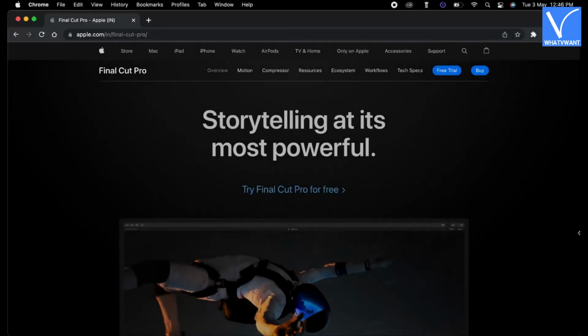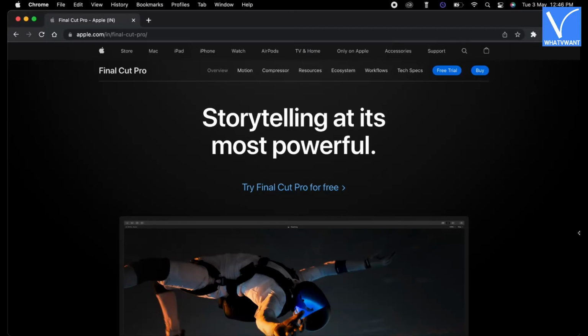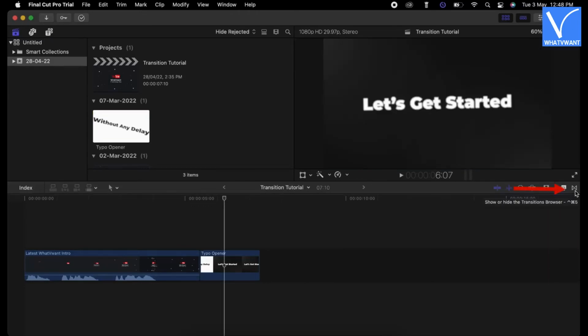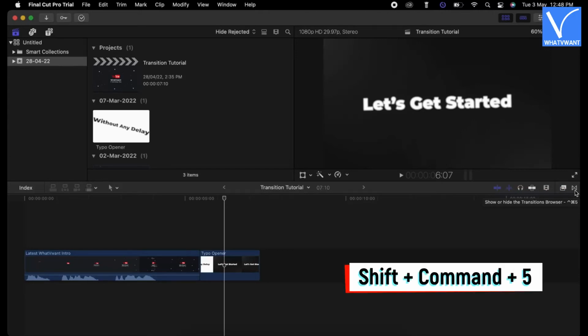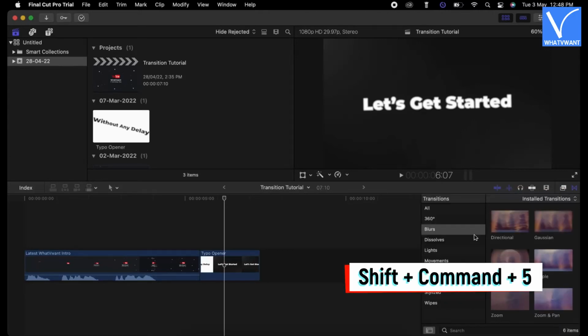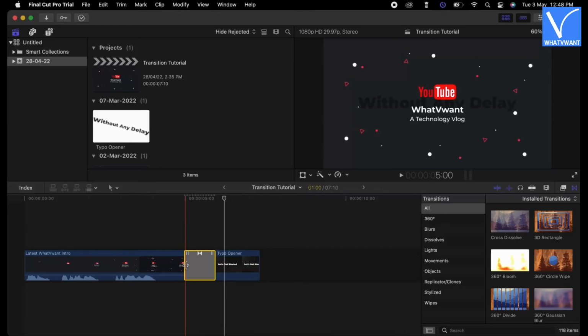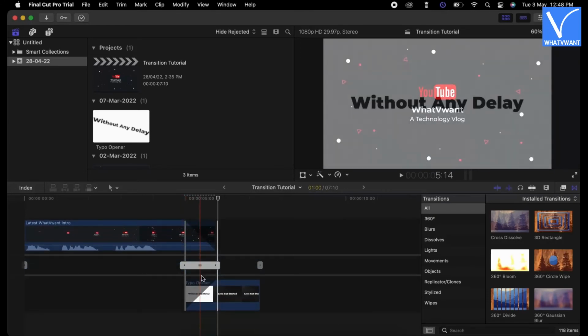Number 6. Final Cut Pro. Download and install the latest version of Final Cut Pro from the official site. Launch the application and import the media files. Click on the Transitions option. You can also open the Transitions panel using the keyboard shortcut Shift plus Command plus 5. There you will find a lot of transitions. Drag and drop the transitions onto the clips to add the transitions. Click on the added transition to modify it.